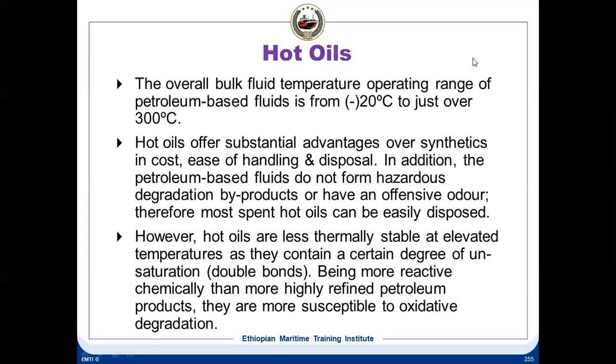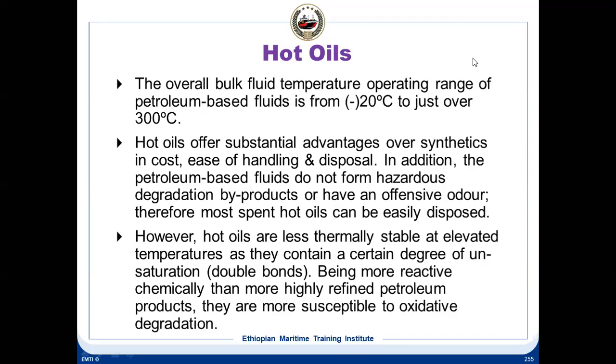However, hot oils are less thermally stable at elevated temperatures. We already know that at high temperatures, mineral oil based thermal fluid will tend to start cracking up or carbonizing, whereas a synthetic will not do that.